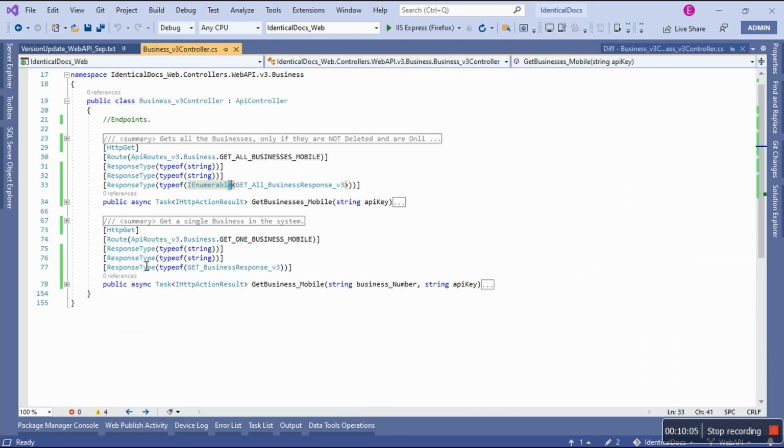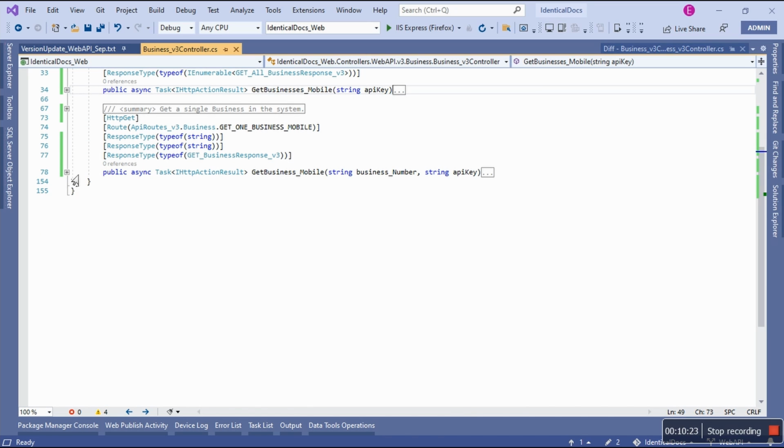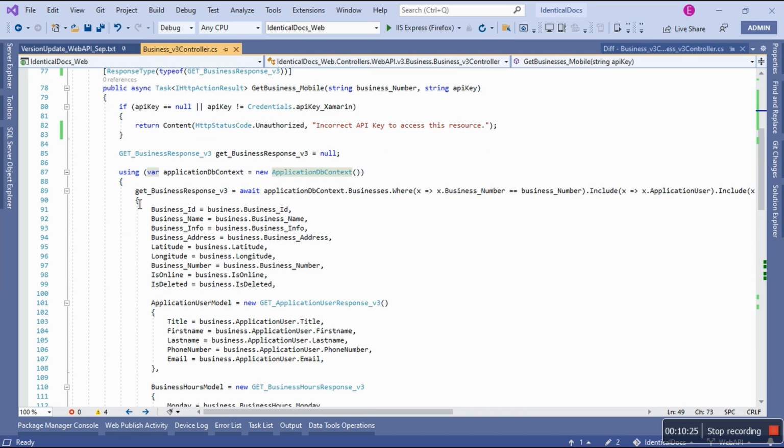The reason why it's unnecessary is that each endpoint here makes use of the using block. In there, I'm instantiating this object internally, and I'm also doing garbage collection automatically. I hope it makes sense. And also the second endpoint, where I'm using this using block and dealing with everything inside.